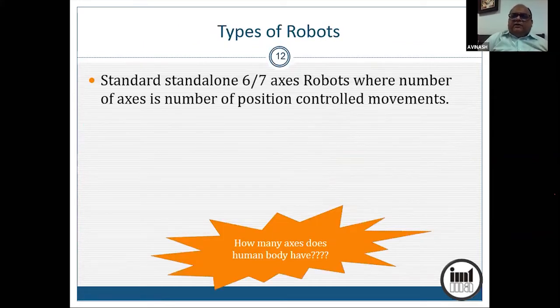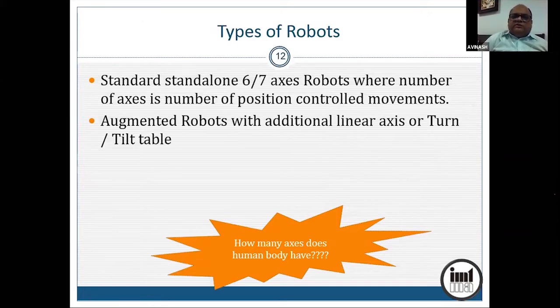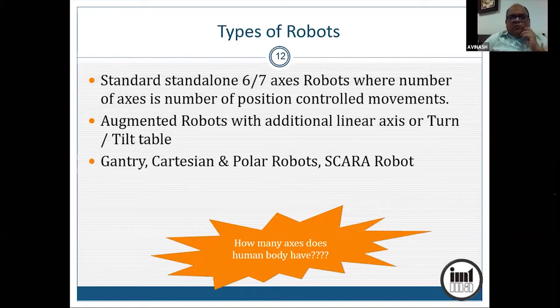So standard standalone 6 or 7-axis robos, where the number of axes means number of position controlled movements. You can have a standard 6-axis robo, keep it on an XY table which can move in XY. Well, you can augment additional axis. You can put robo on a tilting and turning table which can carry the job. You can have a gantry type robo which can work in Cartesian coordinate directly. You can have SCARA robo, which looks something like the picture which I showed you in a manipulator thing. And you can have robo trolley and many other kind of robos.